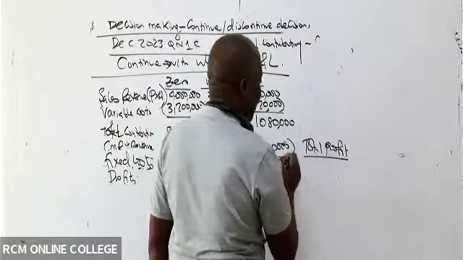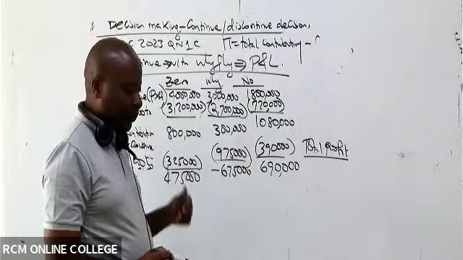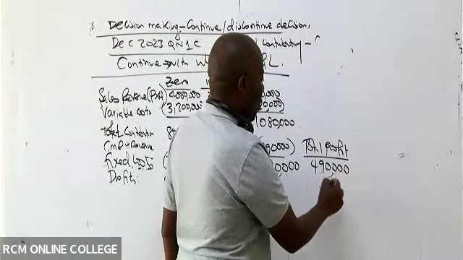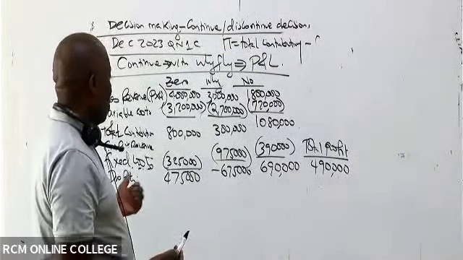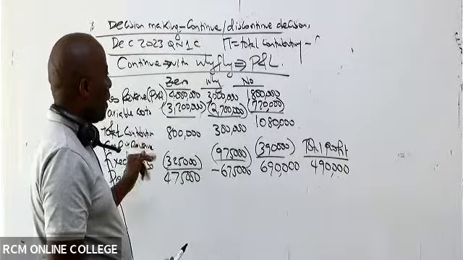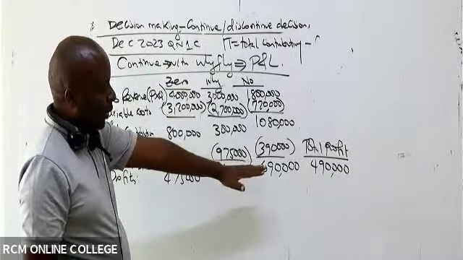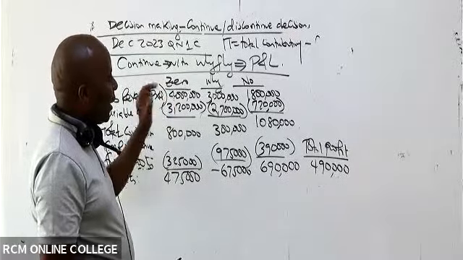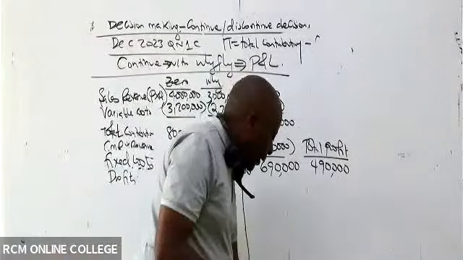You add the 3. So we have this plus this plus this: 490,000. If we decide to continue, we shall be able to realize that 490,000. Now, what if, ladies and gentlemen, in this case we decide to discontinue Y? How will our P and L look like?